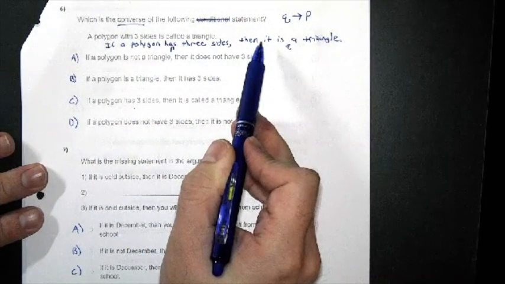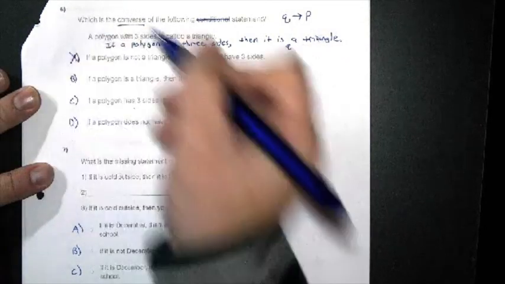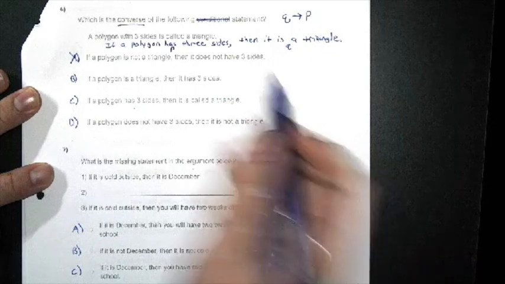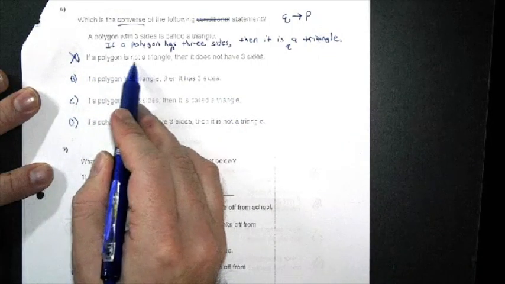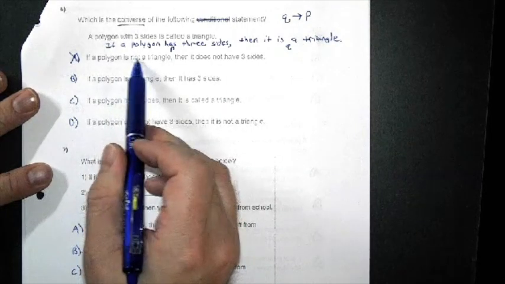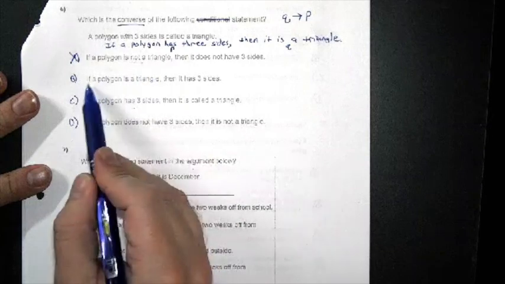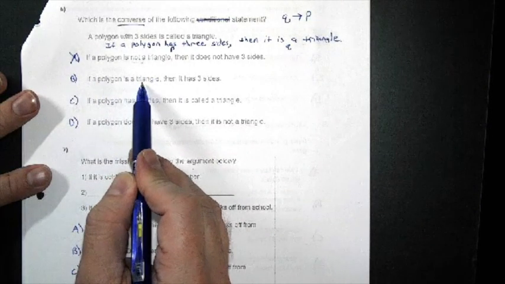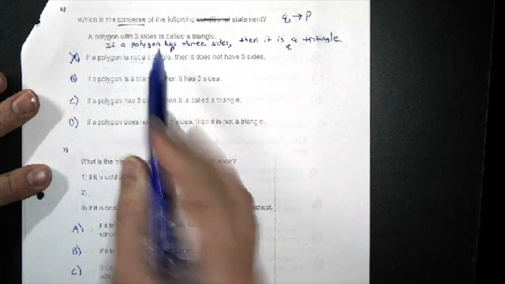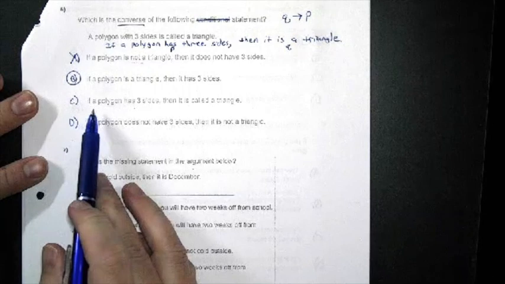So they want to know the converse. So remember, the converse is switching. So I need to start out with if it is a triangle. So I can rule out A, because it says if a polygon is not a triangle. We don't want to add the word not. We just want to switch it. We don't want to negate anything. Here, if a polygon is a triangle, then it has 3 sides. Well, that looks like it matches.